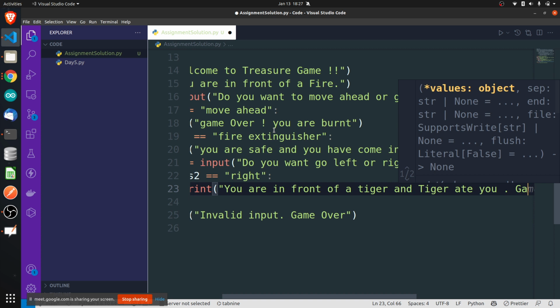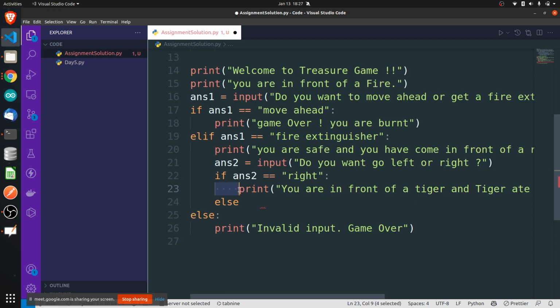If you are starting if here, it should be started in same line, and this space I have given because this line print statement should come inside if, so I have given some space here. Okay, and if and else will be in same line. Else if, elif, I told you can put these brackets. If you don't want to put, you don't put it. If answer 2 is equal to maybe right, maybe left, then what do you want to do?